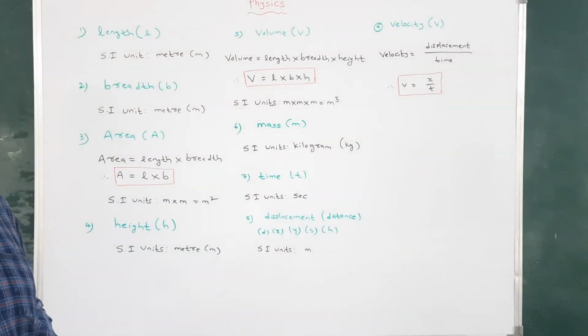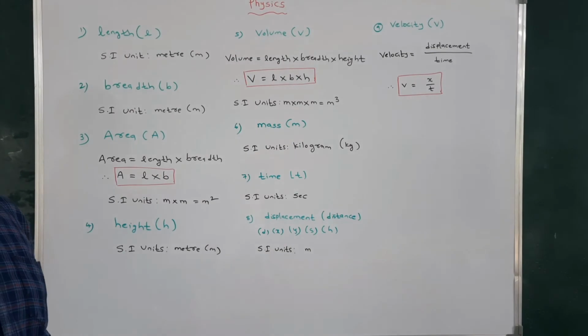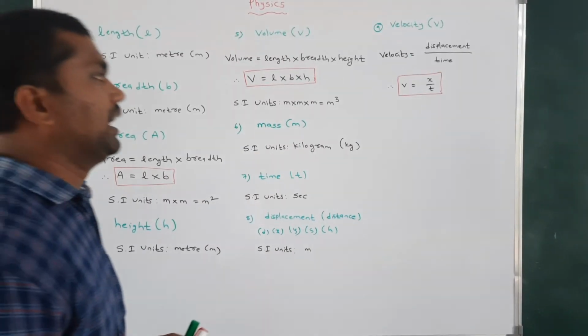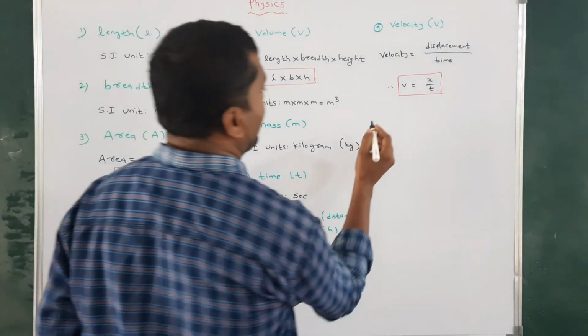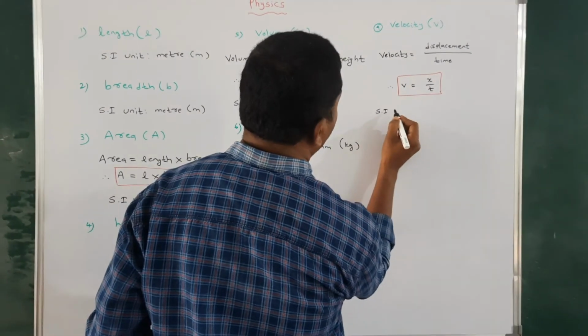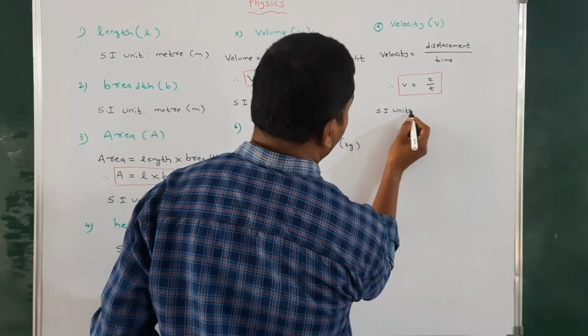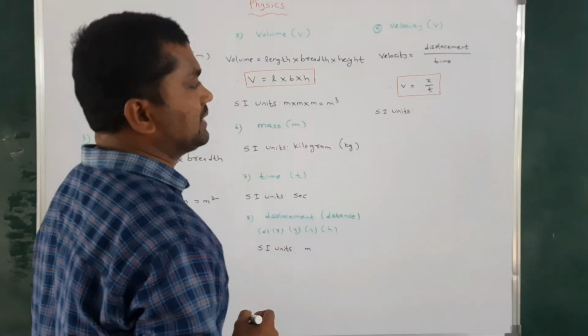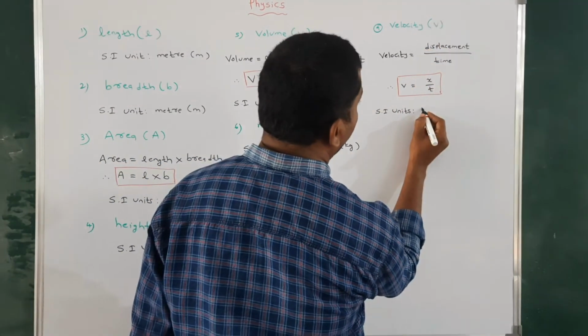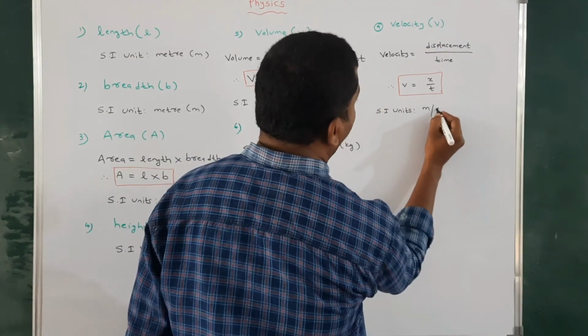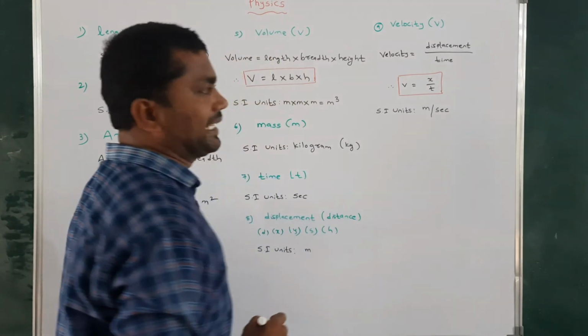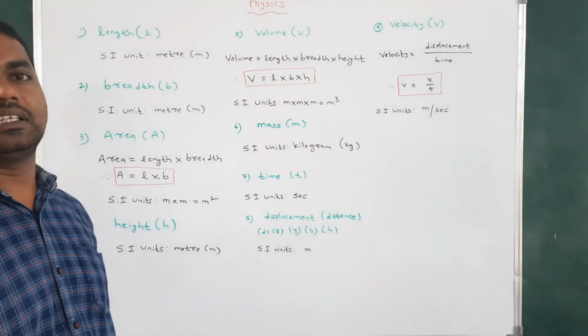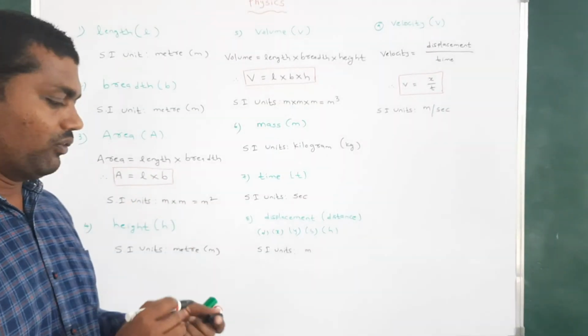Now for the measurement of velocity, which units can we take? The SI units of velocity: displacement is measured in meter and time is measured in second. So meter per second is the SI unit of velocity.